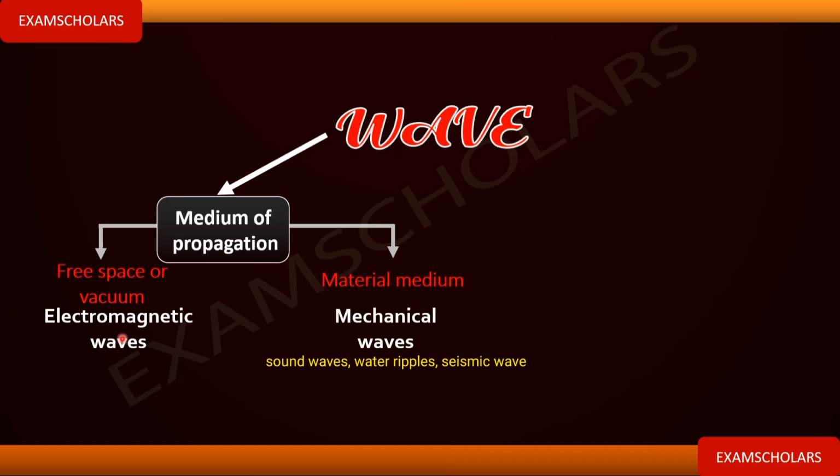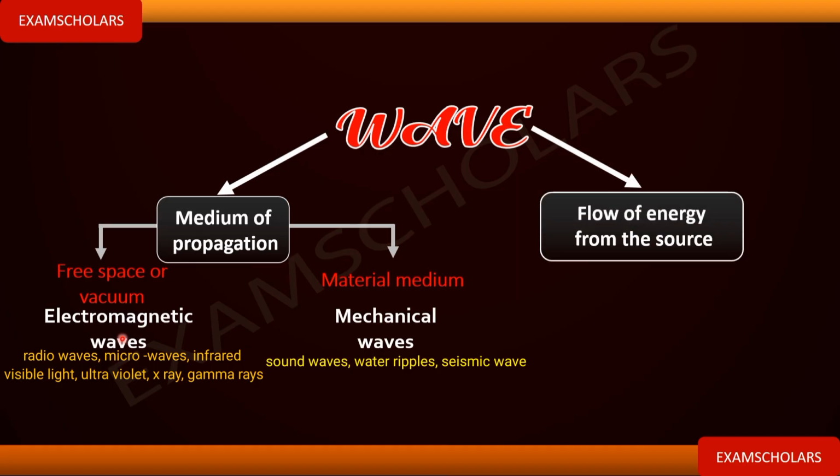So examples of electromagnetic waves are radio waves, microwaves, infrared, visible light, ultraviolet rays, X-ray, and gamma rays. Let's look at another classification. We can classify wave according to the flow of energy from the source. How is energy flowing from the source? Let's go. We have standing or stationary wave. Now, you see this one, energy is not flowing. Let me come again.